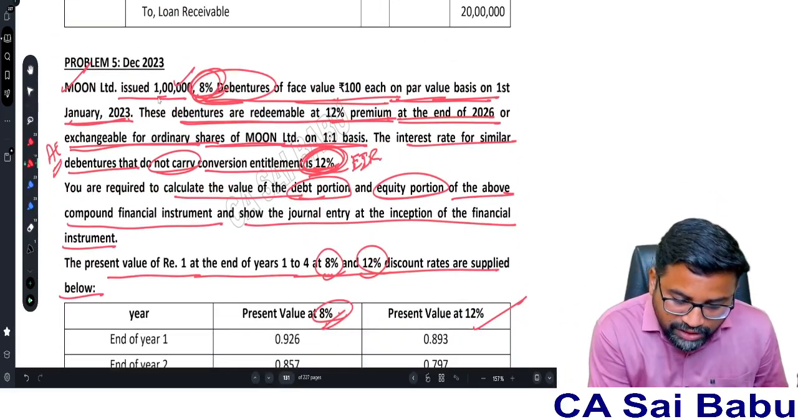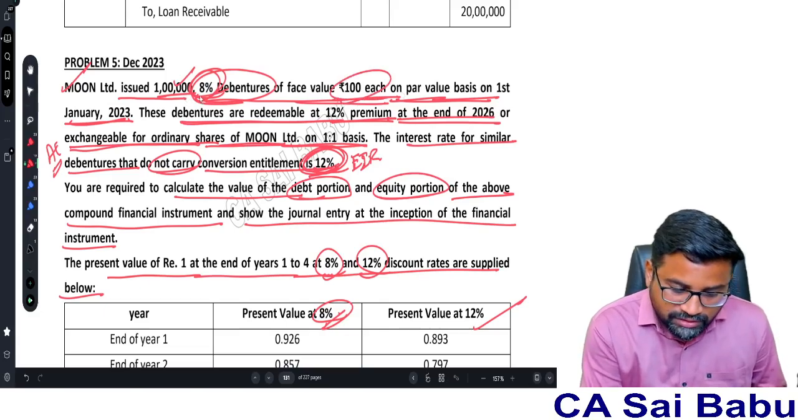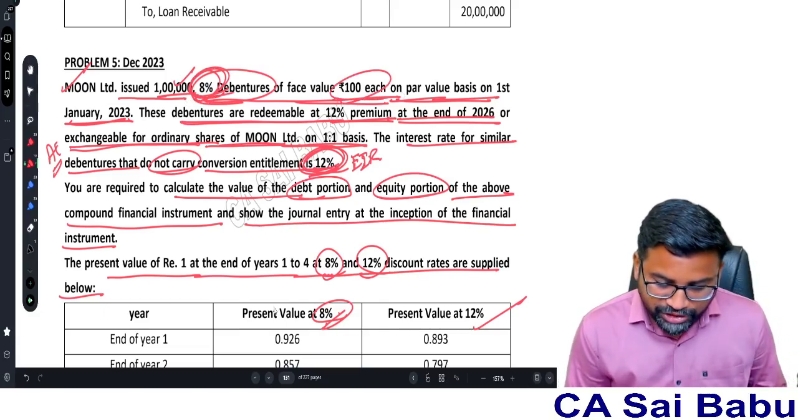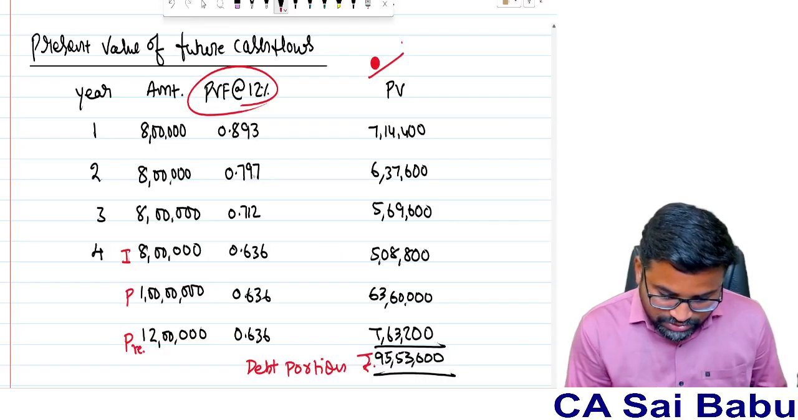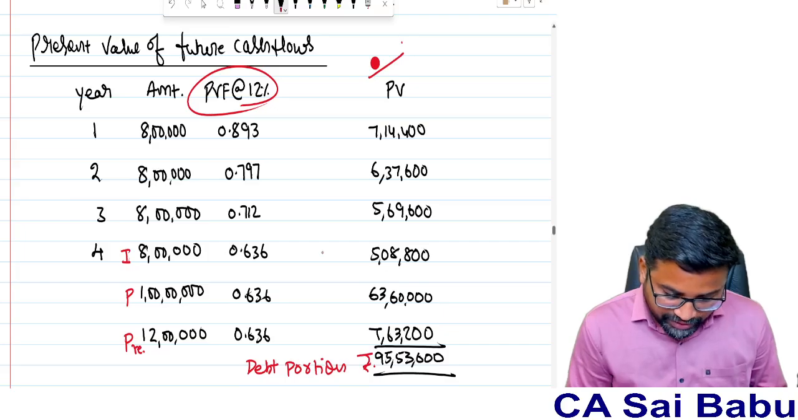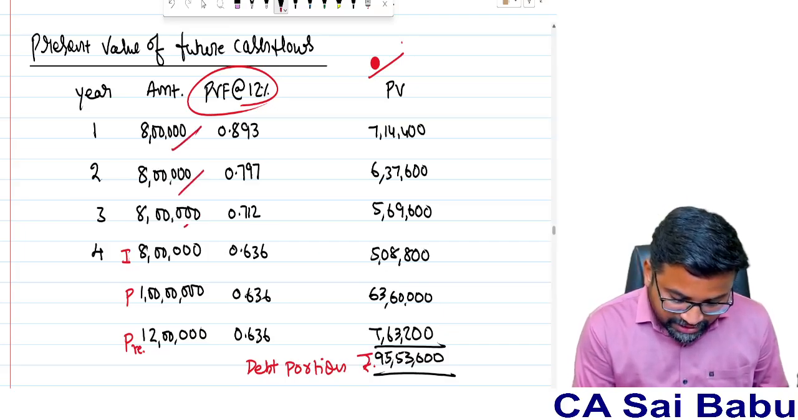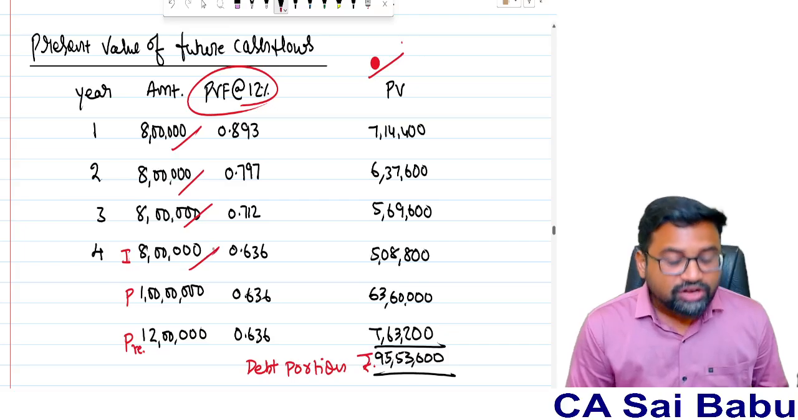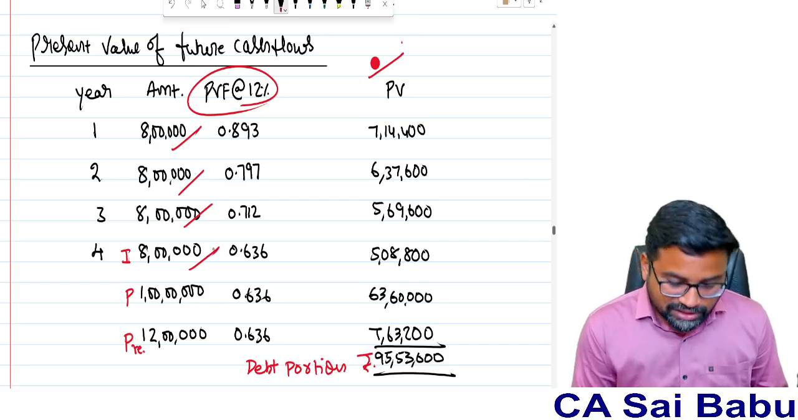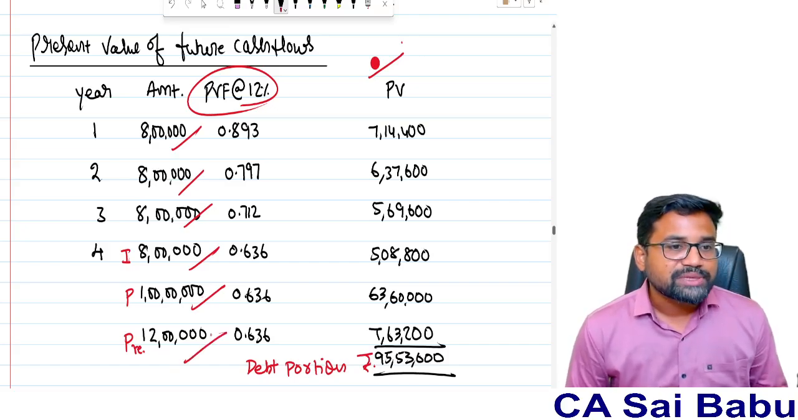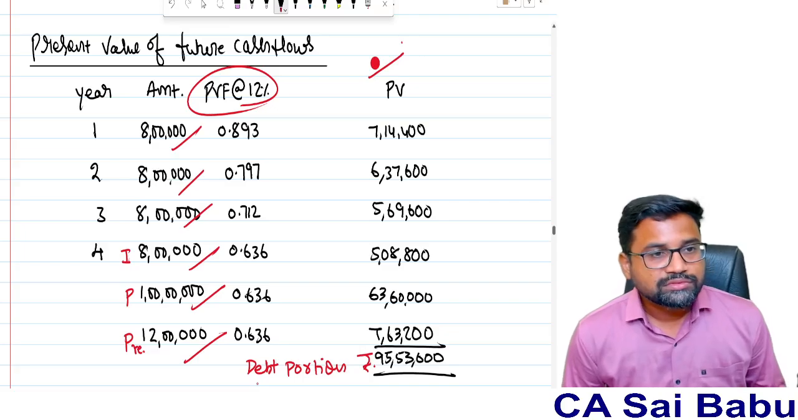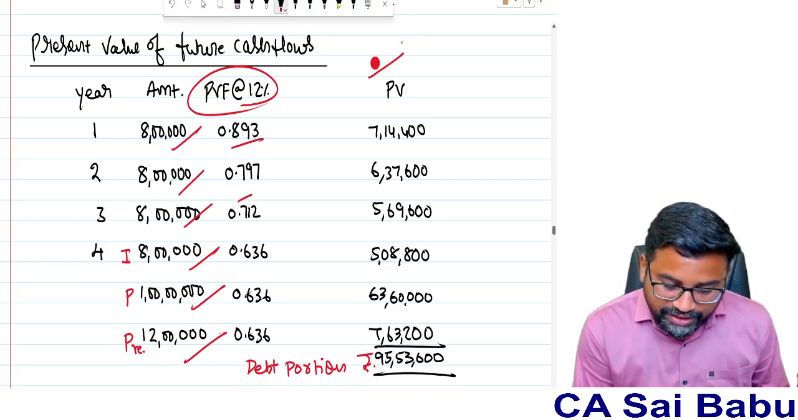Total debentures, 1 lakh debentures, each 100. 8% interest every year you need to pay, so that will be 8 lakhs. Every year you need to pay interest of 8 lakhs: first year 8 lakhs, second year 8 lakhs, third year 8 lakhs, fourth year also 8 lakhs. But in the fourth year, along with the interest, you need to pay the principal as well as the premium. Premium is 12%. So these are your outflows. Use the 12% discount rate. They have given it in the question.